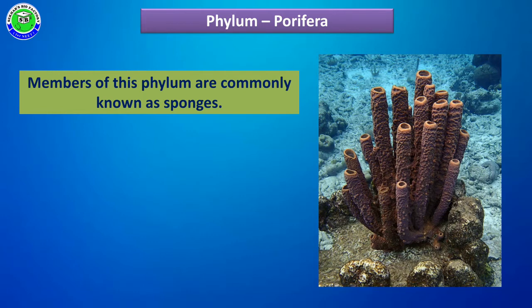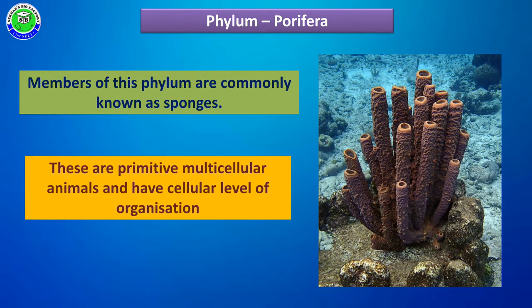Due to this capacity of absorption of water through minute pores, these members are commonly called sponges.